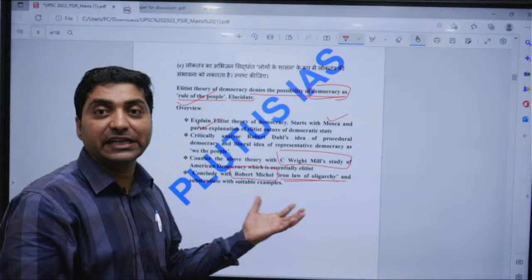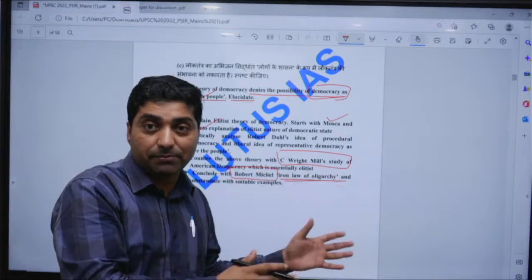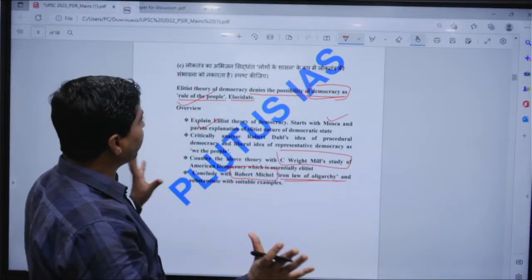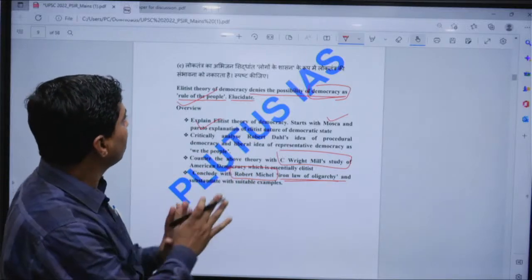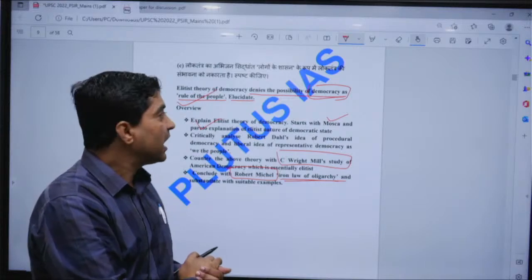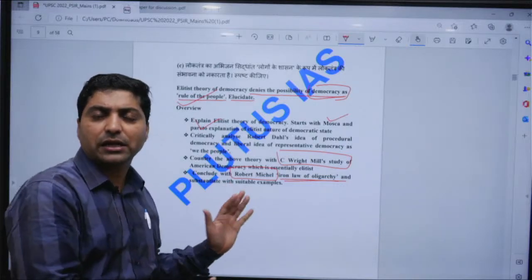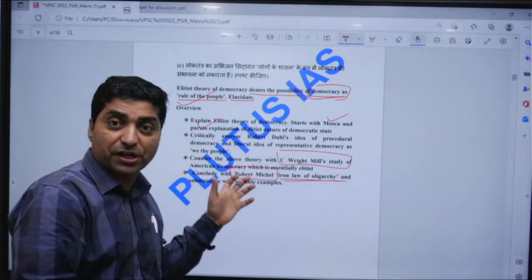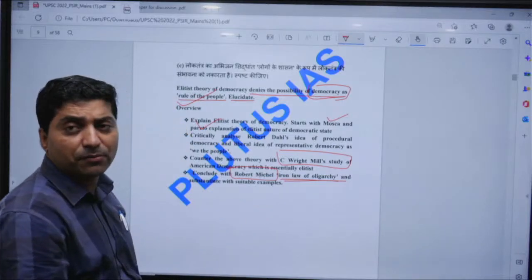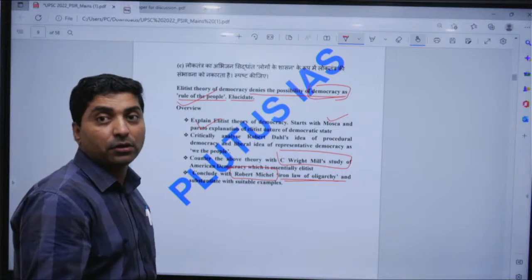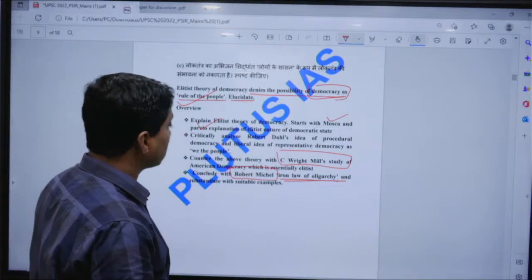Democracy does not mean elite. Democracy means something else: rule of the people, their participation, their deliberation. So many things could be assembled here to create a good answer. And in conclusion, you can reject or accept, along with your persuasion, whether the elitist theory denies the possibility of democracy as the rule of the people or not, with a suitable example. Fine. So this is the question.